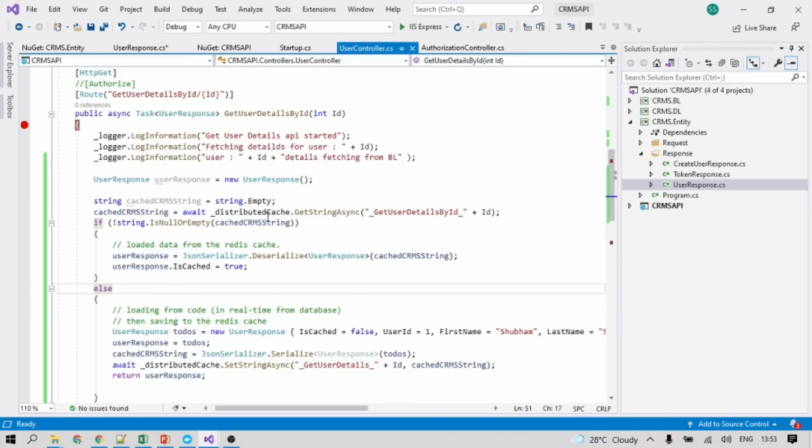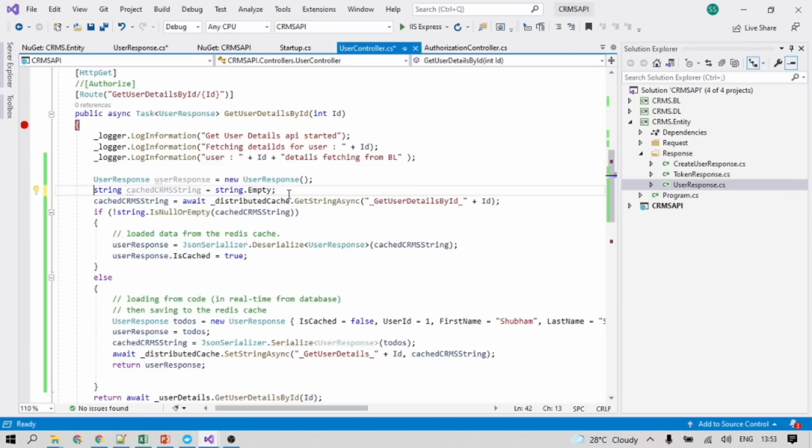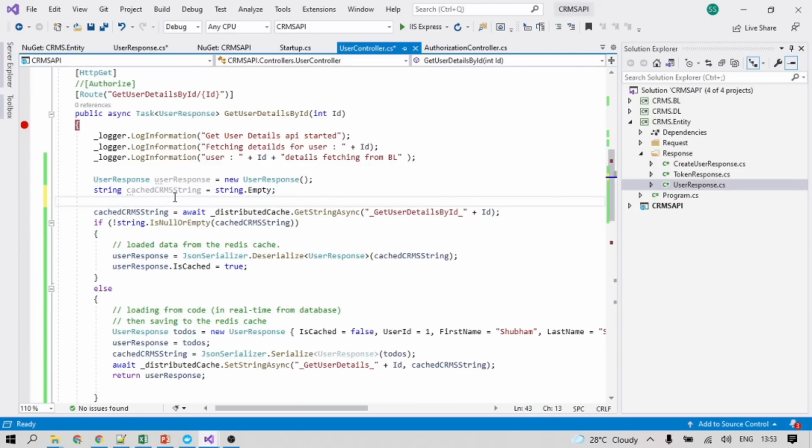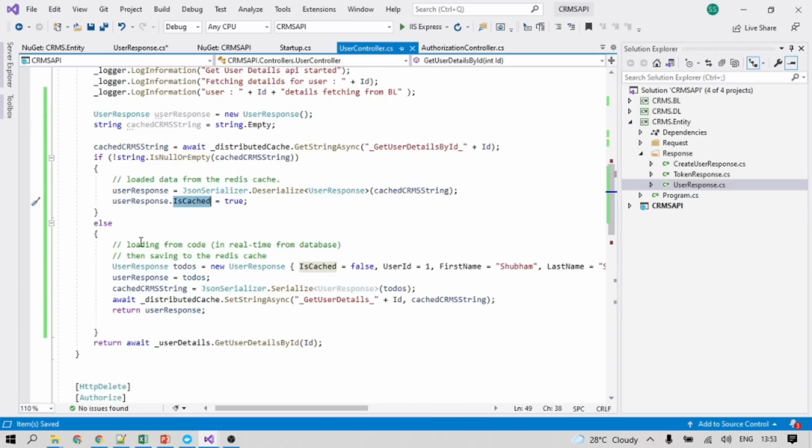Okay, so we created two keys here. Here it is calling this. This is loaded data from the Redis cache here. We are deserializing here, mapping to user response. So what we can do, we can just return user response.